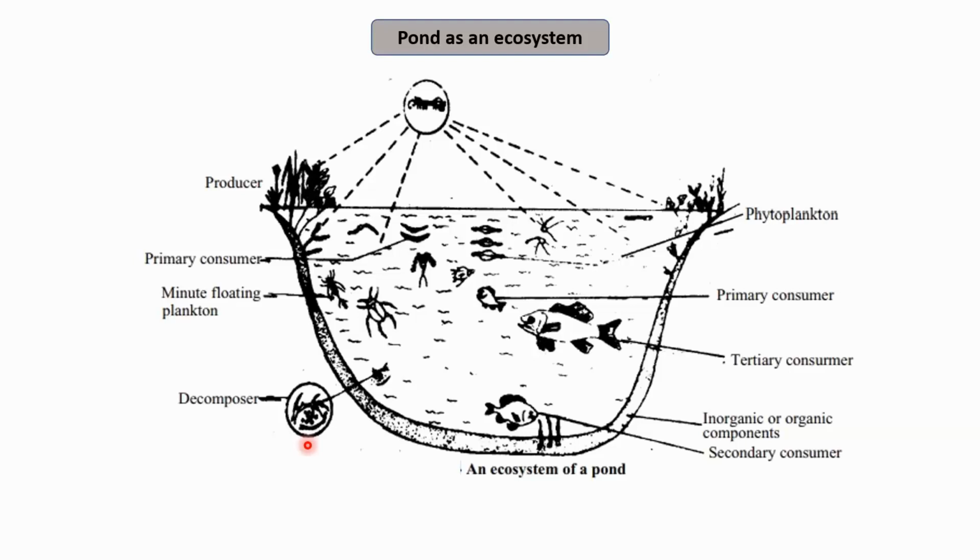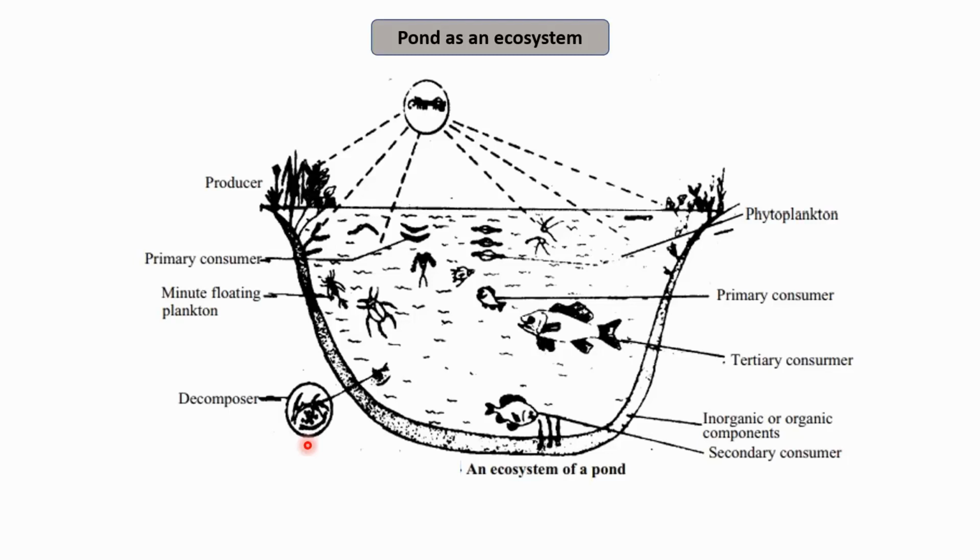Also we can see that in the pond, besides the producers and the consumers, we also have decomposers that decompose the organic material and supply it back into the water. So this is how the ecosystem works.